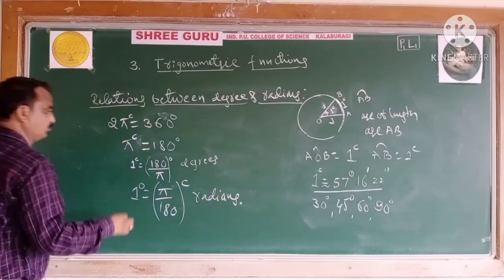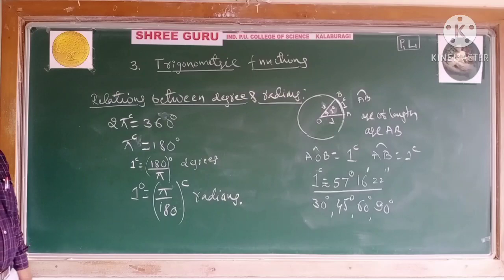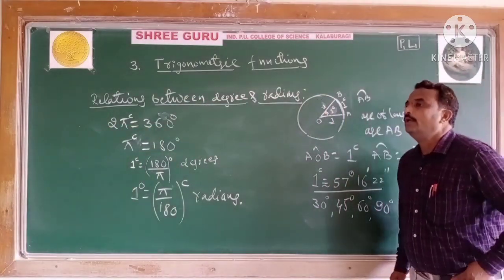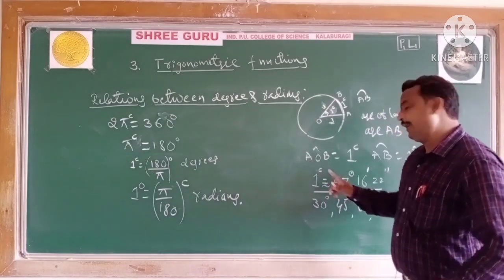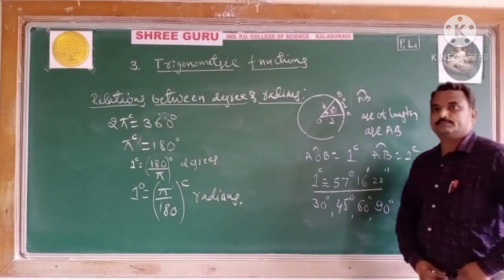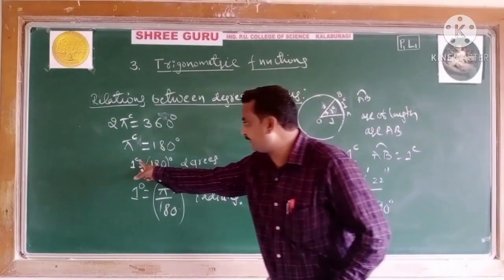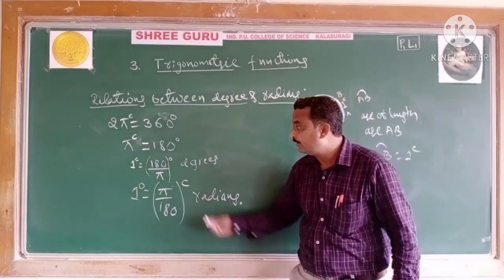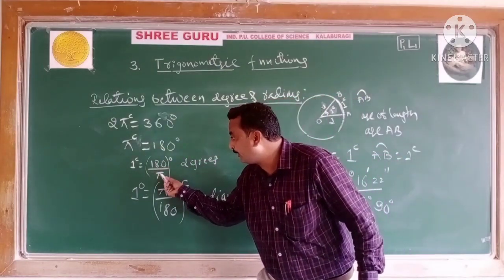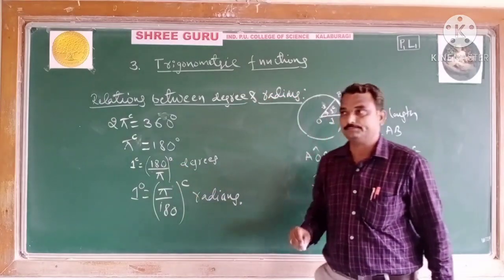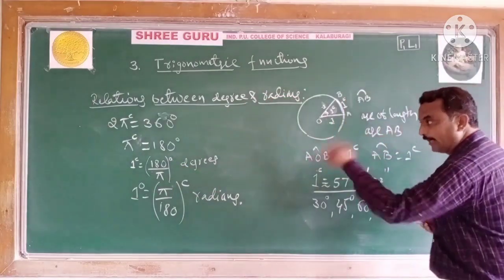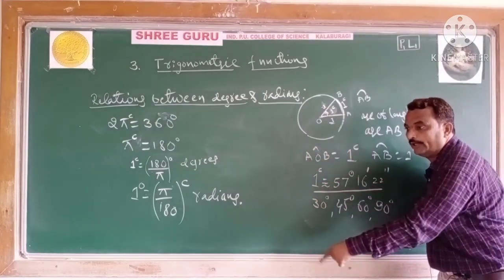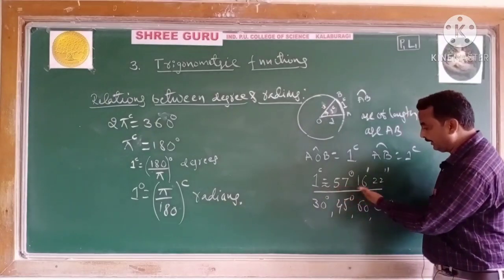Once again I repeat these two important formulas. If you want to convert radian to degree, see here it is a radian. You want to convert in terms of degree. What to do, friends? Multiply that quantity by 180 by pi, you will get in terms of degree. Like that 1 radian I will calculate it. Not only 1 radian, I will calculate 2 radian, 6 radian. You will come to know how you will get it in terms of degrees.